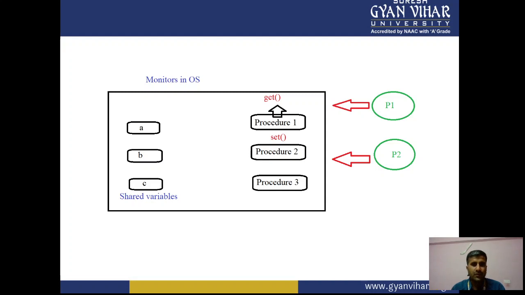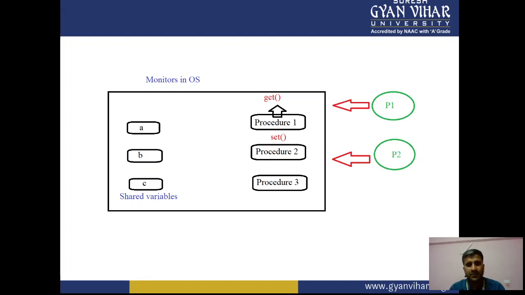If you want to fetch the data of integer a, then instead of directly accessing variable a, you can use a procedure. Here the procedures P1, P2 and P3 are there.